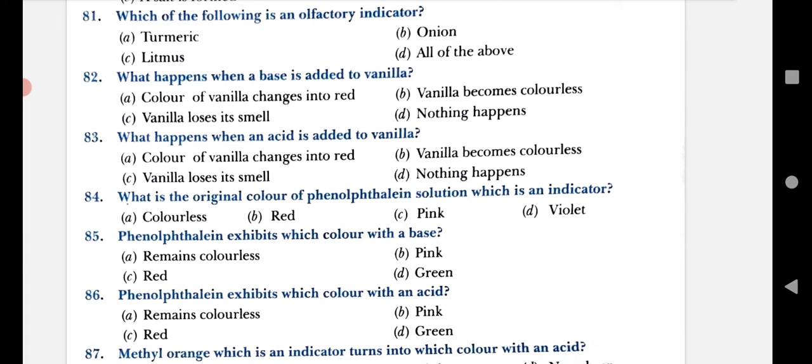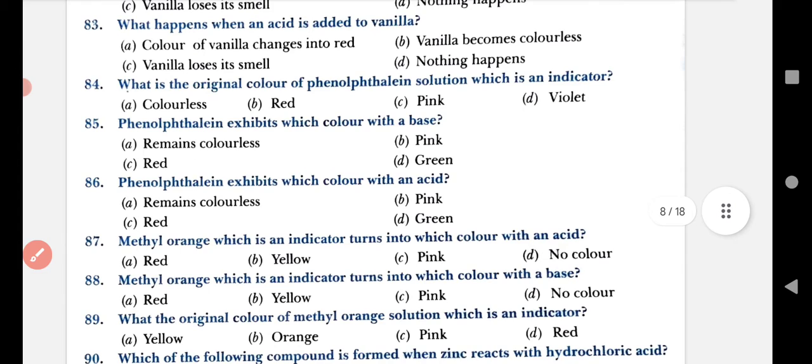Now we have to move on to 83. What happens when an acid is added to vanilla? A. Color of vanilla changes into red. B. Vanilla becomes colorless.